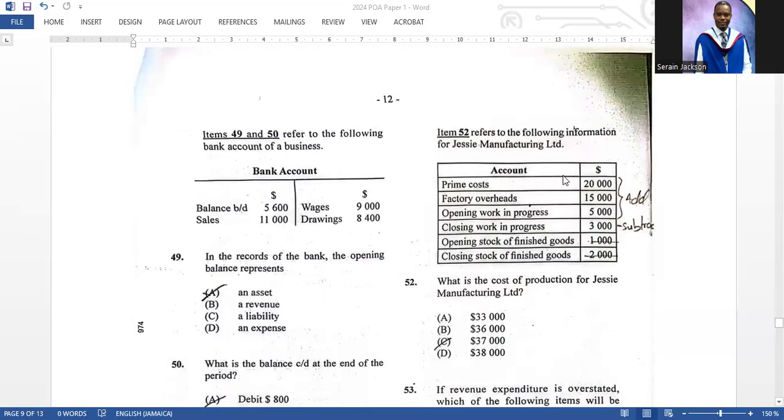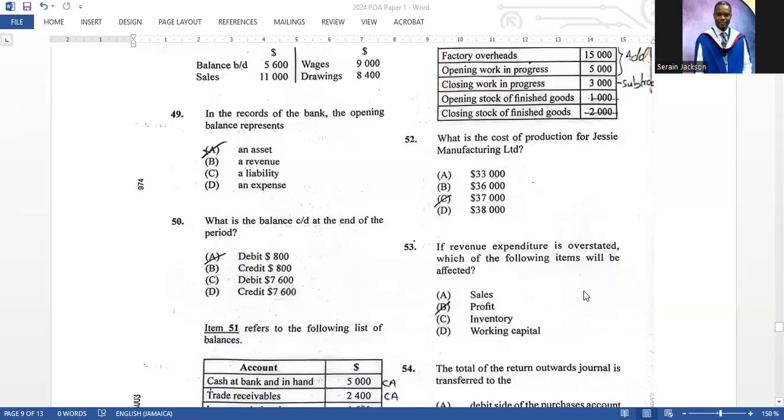Item 52 refers to the following information for Jesse Manufacturing Limited. What is the cost of production? I just want to tell you that these two items at the bottom, you don't even need them, so I cross them out. They are distractors. So you add up the prime cost, factory overhead, and opening work in progress, and you subtract closing work in progress, and you get 37,000. C is the correct answer.